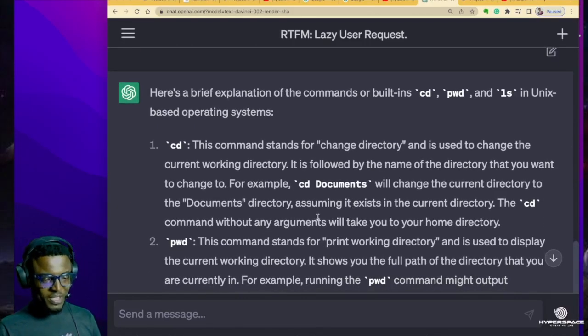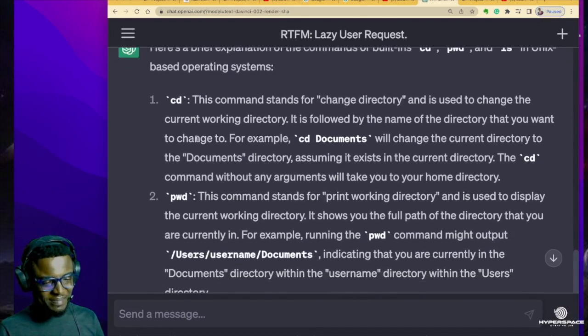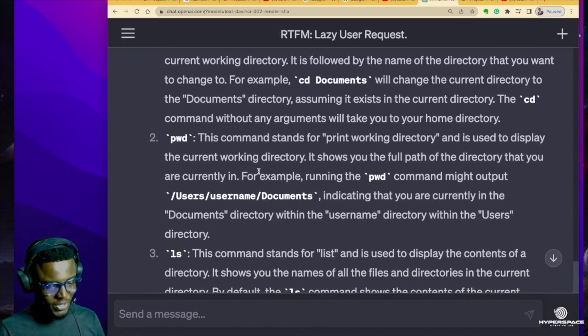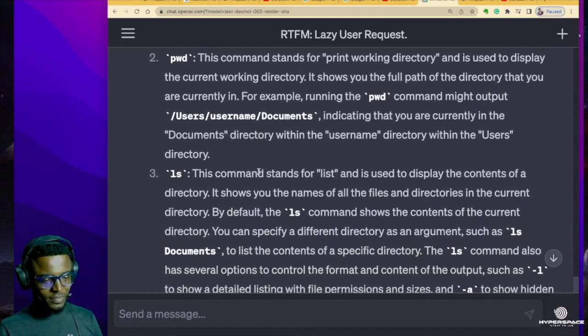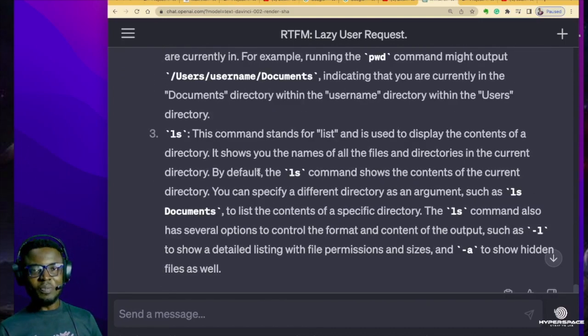So you see, ChatGPT takes its time to explain what these commands mean. You can take your time and read it, but we don't have the time for that right now. Okay, so let's go to mistake number 2.